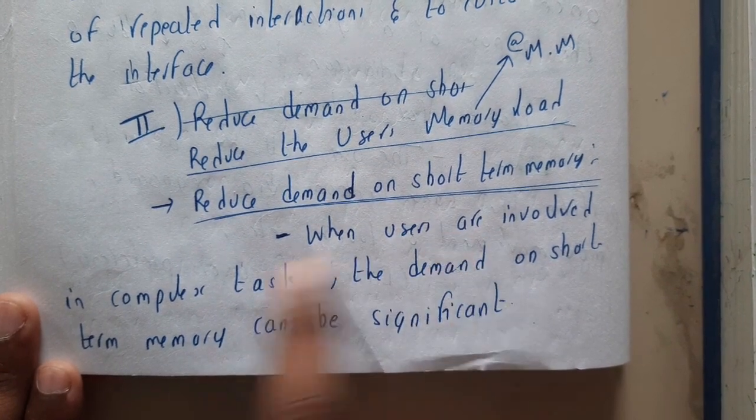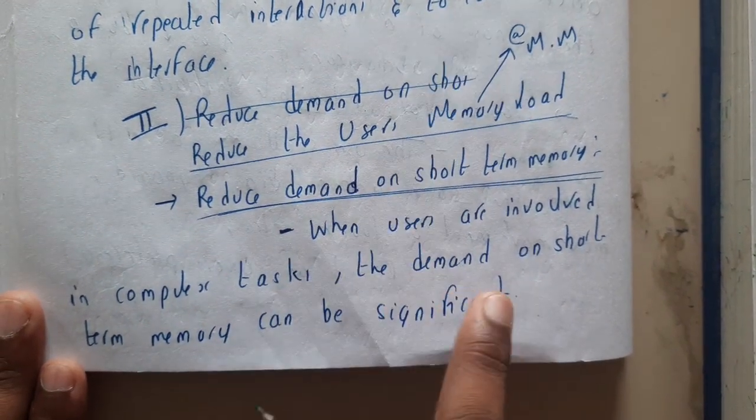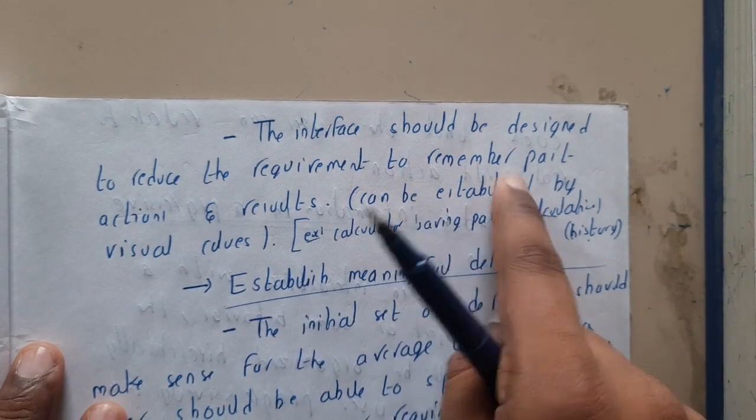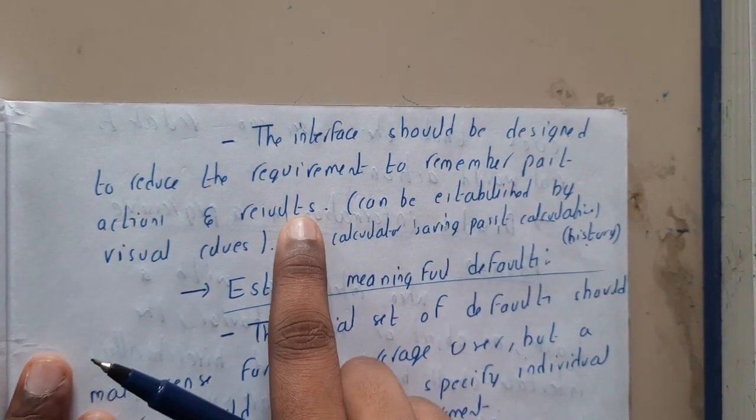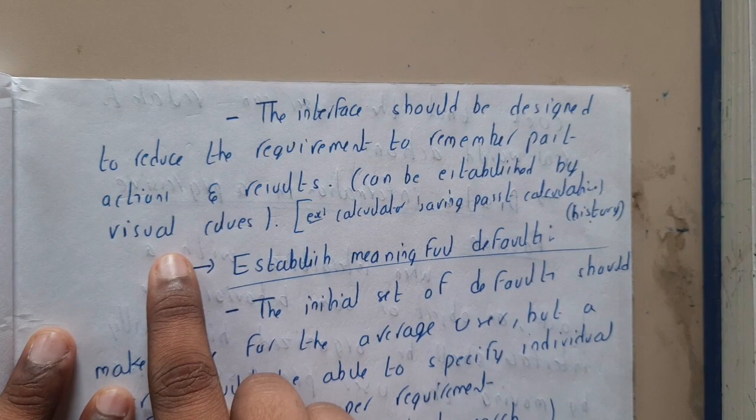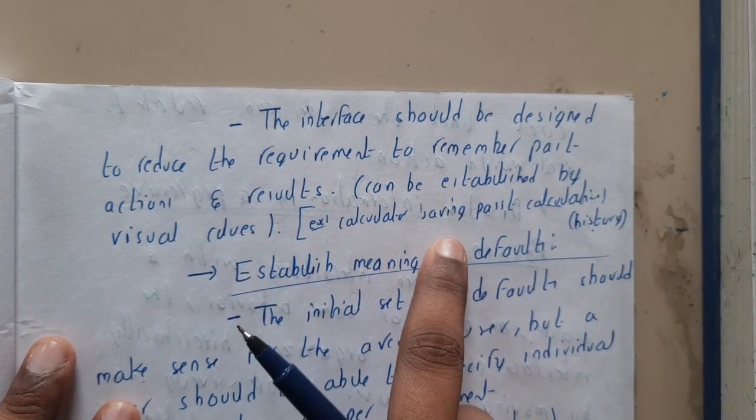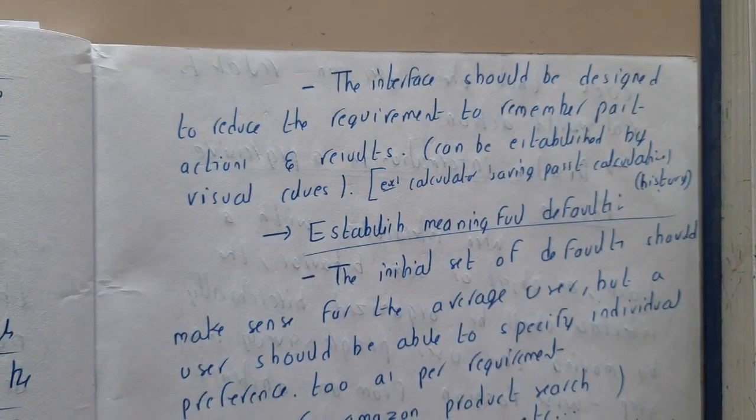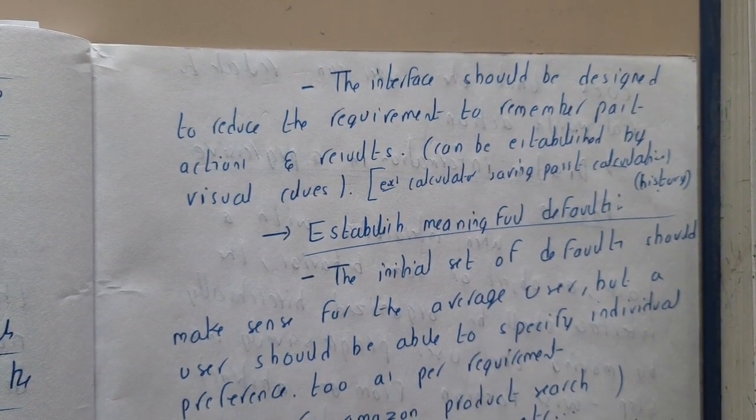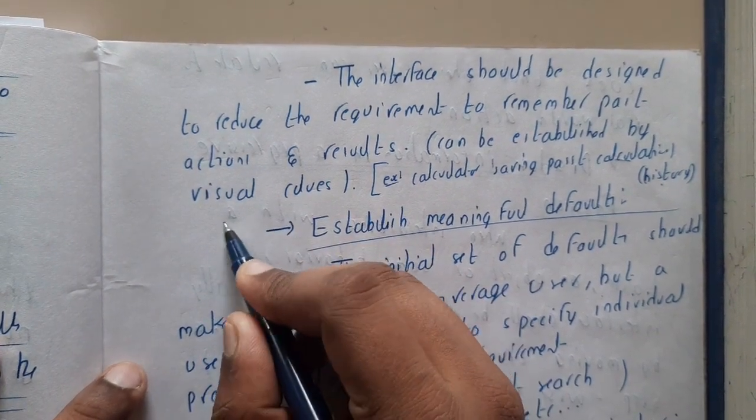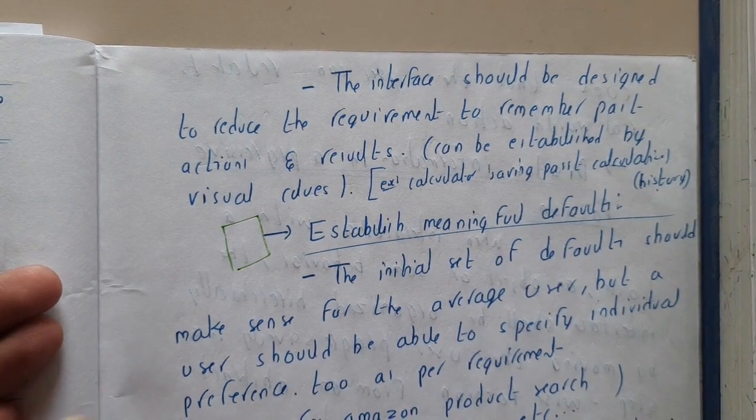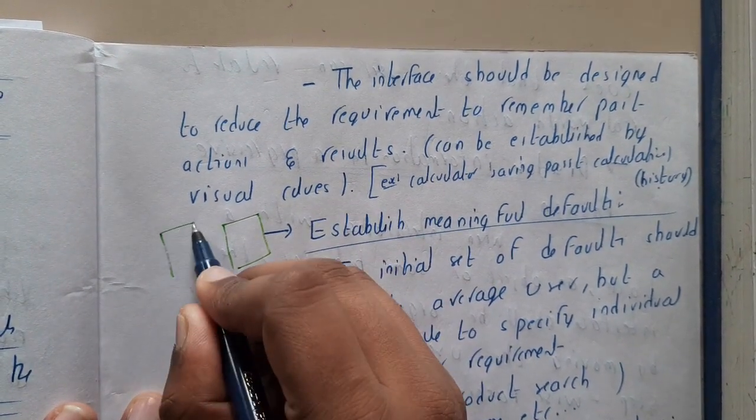Okay, reduce demand on short-term memory. When users are involved in complex tasks, the demand on short-term memory can be significant. The interaction should be designed to reduce the requirement to remember past actions and results. This can be established by visual cues, like calculators and many other operations, guys. Whenever you are using some kind of operation, it should be stored somewhere, but it should not waste memory, guys. I use a Samsung mobile, so I have an idea on this. I don't know about other mobiles.